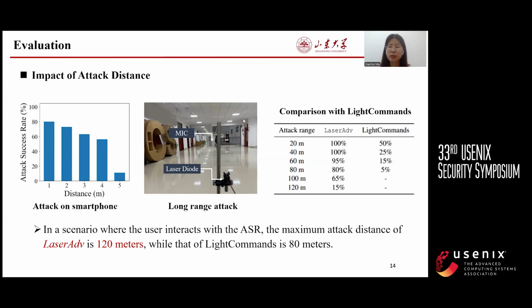Light Commands achieves a 50% success rate at 20 meters, dropping to just 5% at 80 meters, and becoming ineffective beyond that range. In contrast, LaserAdv boasts a remarkable performance with a success rate exceeding 95% within 60 meters, 80% at 80 meters, and the ability to extend up to 120 meters.